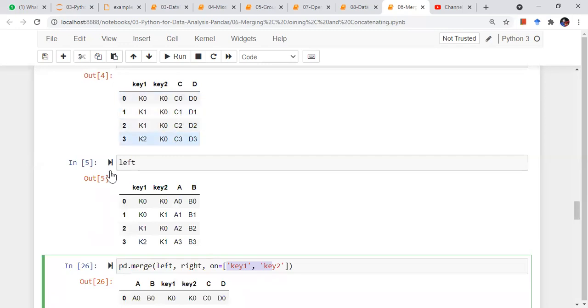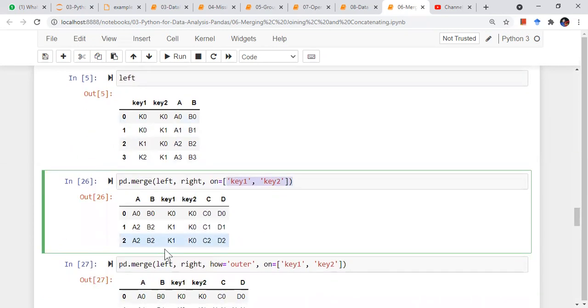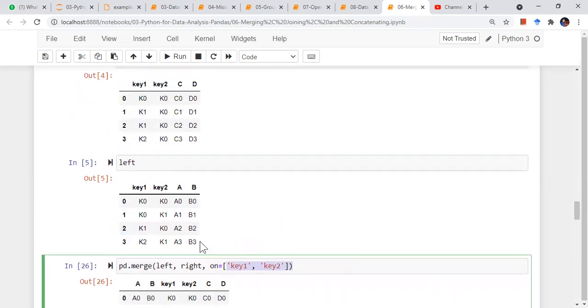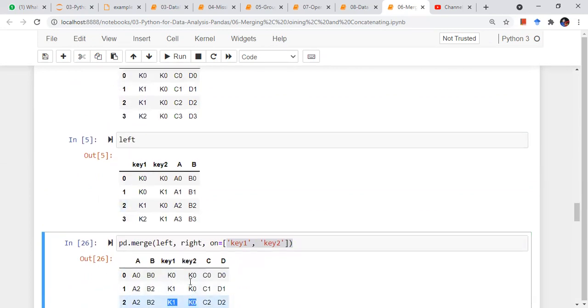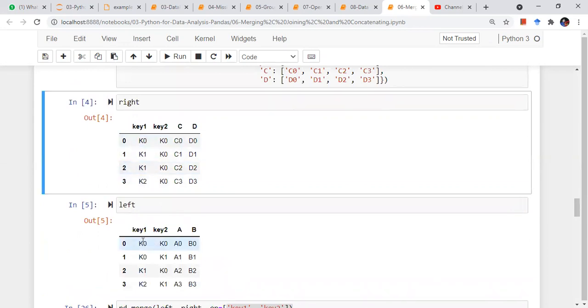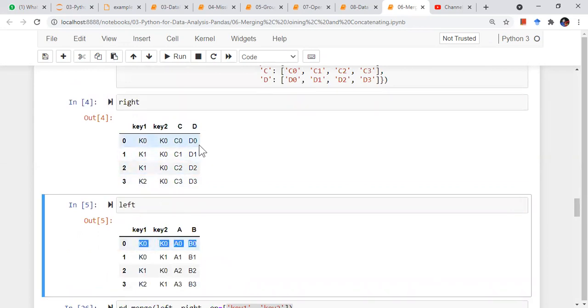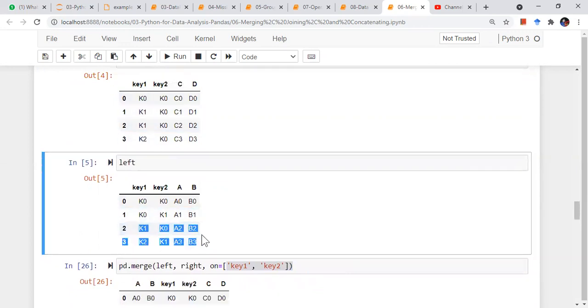Individually they contain 4 rows each, but when I apply this merge on left and right based on these two columns, it is giving me 3 rows. So basically it is matching exactly this pattern in both the data frames. So I have K0, K0 here, I have K0, K0 here, so I will have this row combined. Then I have K1, K0, I have K1, K0, I have this row combined.